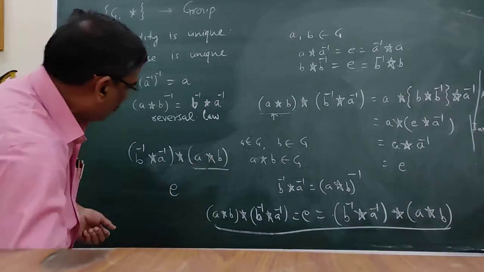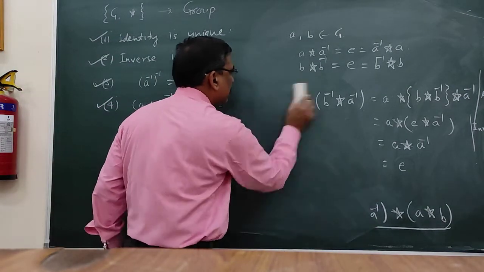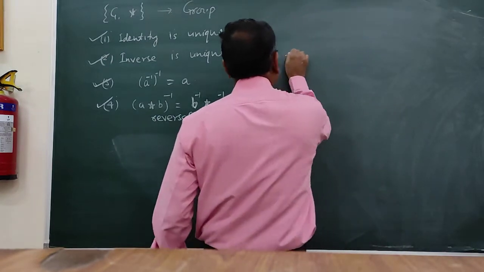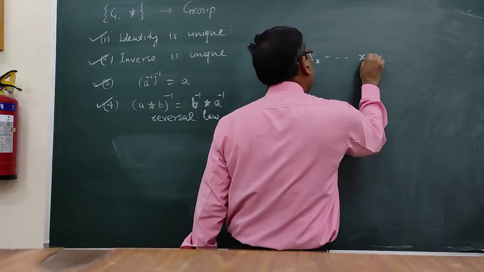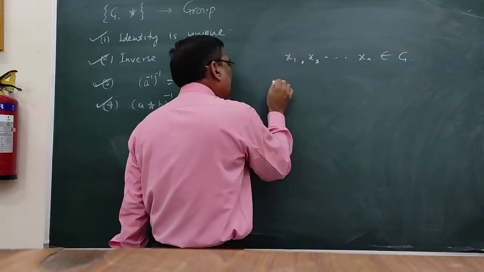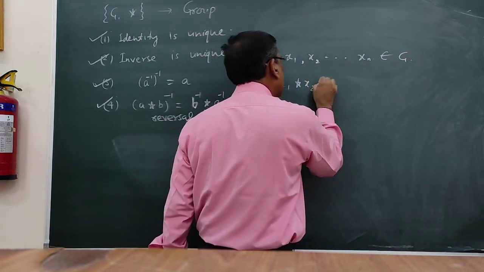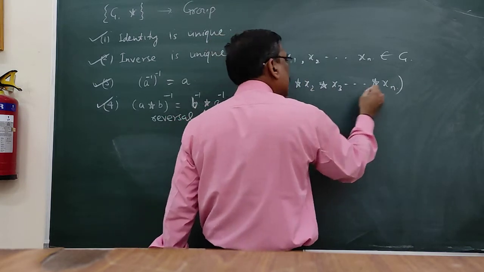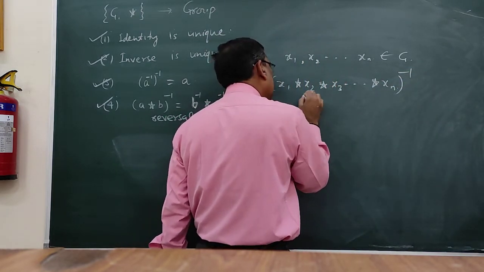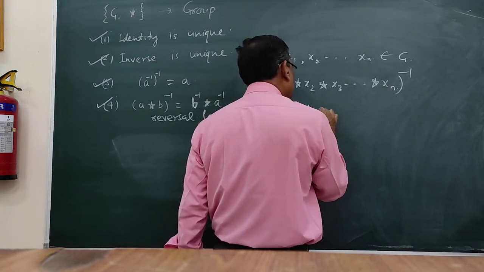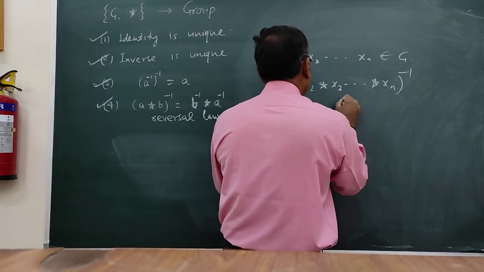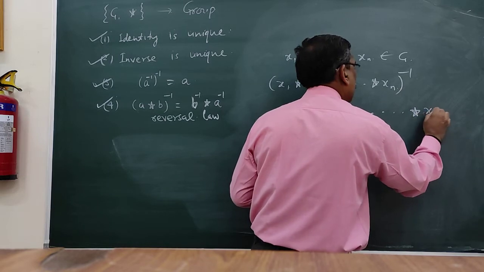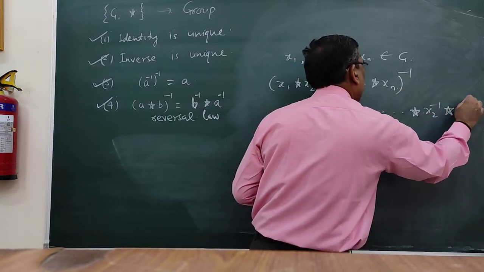We can generalize this law also in this way: if x1, x2, up to xn are elements of G, then x1 operation x2 operation x3 and so on up to operation xn, inverse, will be equal to xn inverse operation xn minus 1 inverse, and in this way finally x2 inverse and x1 inverse.